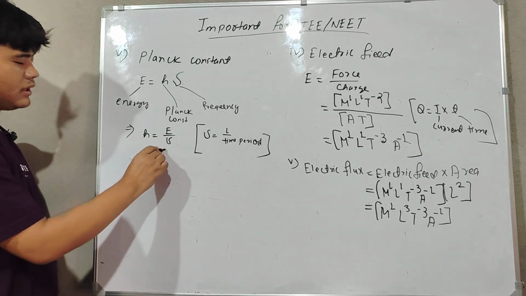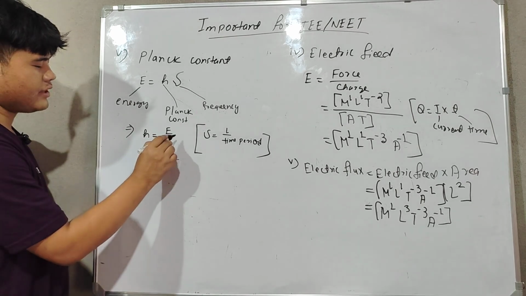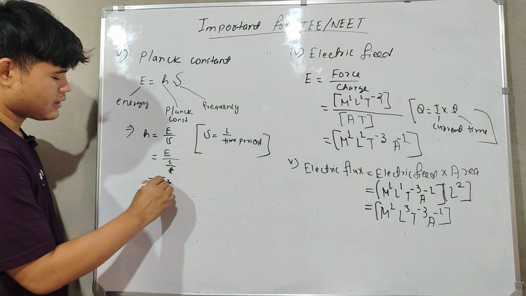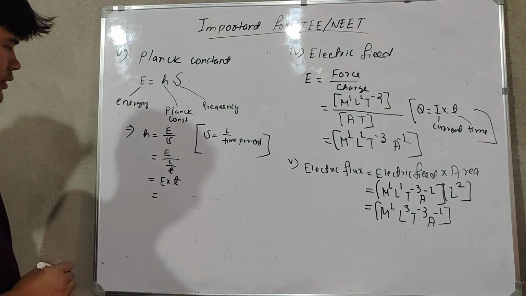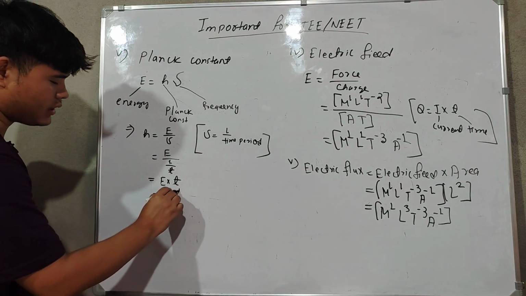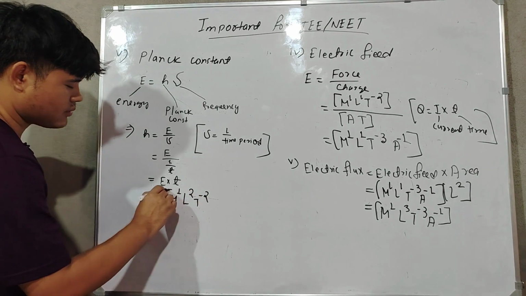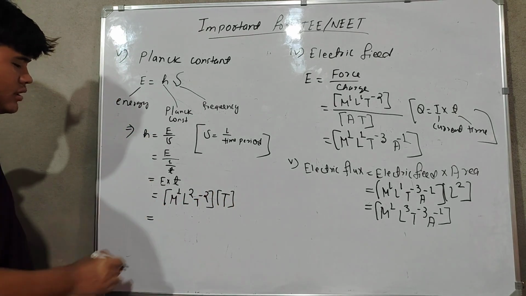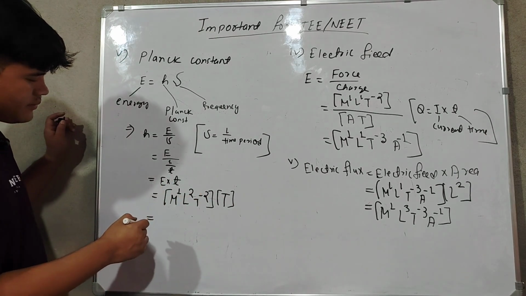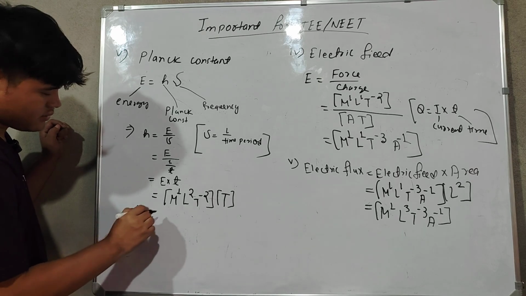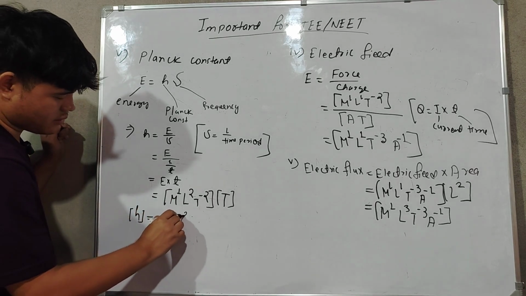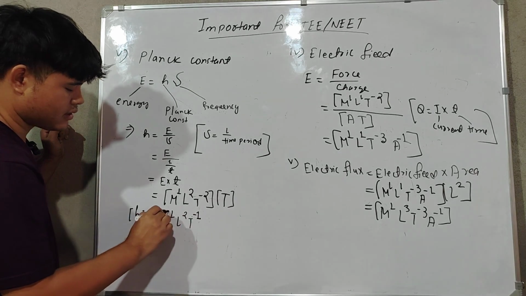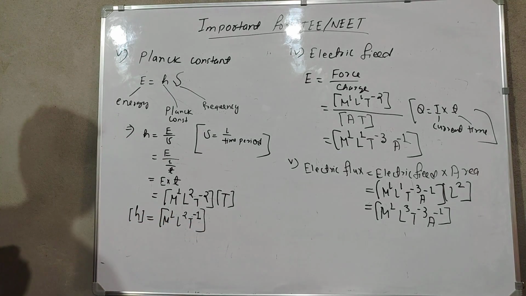So E means energy, and nu means 1 by T, so T will go up and it will be E into T. Now it's very easy. I remember the dimension of energy, so I can directly write M1 L2 T to the power minus 2, and then T. Here minus 2 plus 1 will be minus 1. So this is the dimension of the Planck constant.